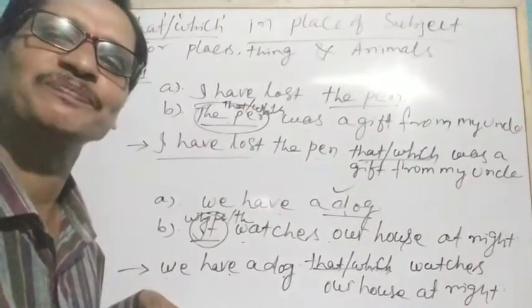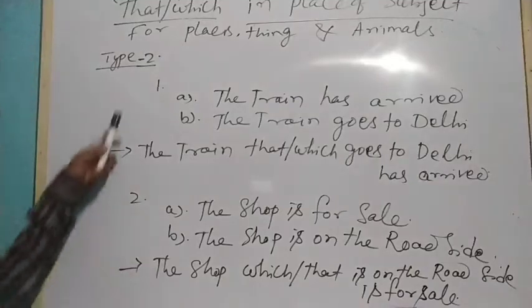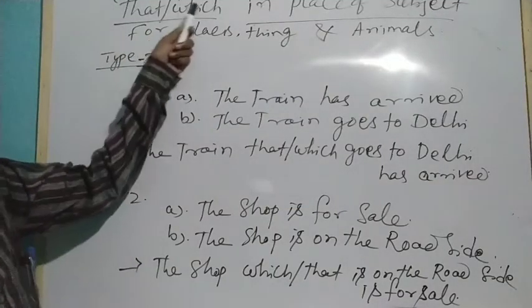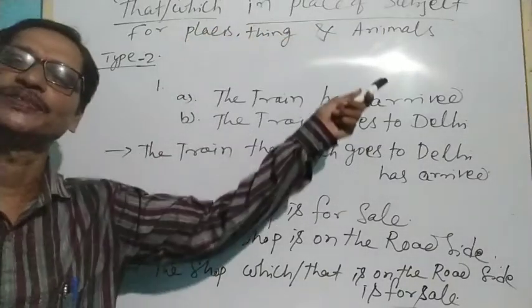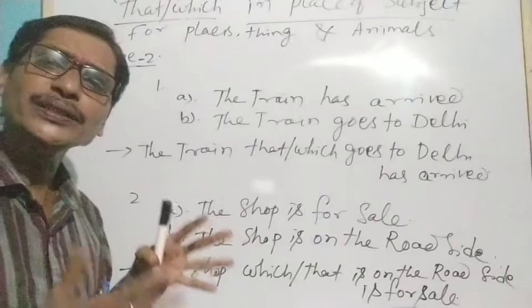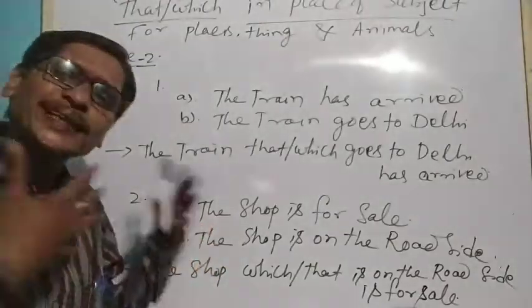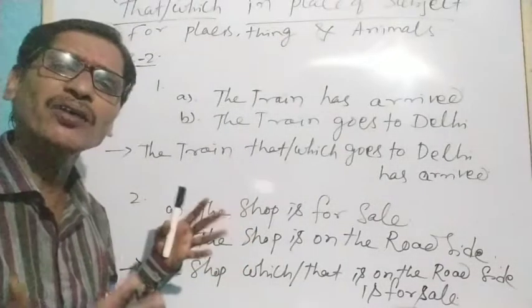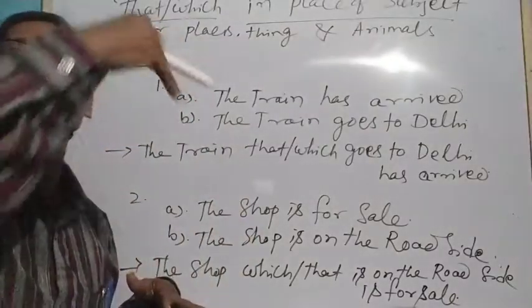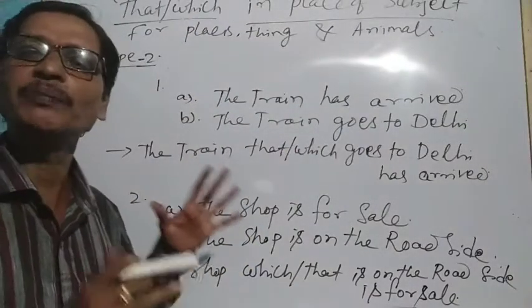Type 2. Here we are discussing type 2 of using that and which in place of a subject. This type is used like an adjective. You cannot understand it fully right now; when you reach higher classes and study the relative clause, you will understand it better.